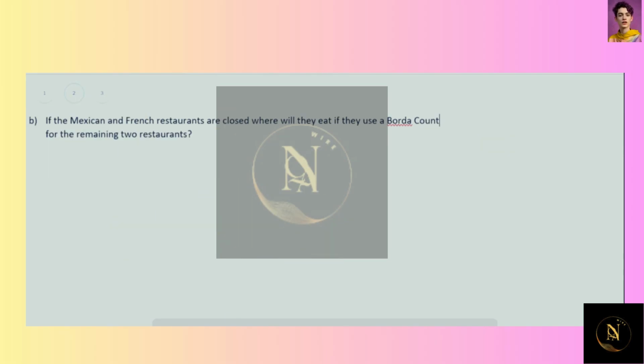The second part of the question then says, what if the Mexican and the French restaurants were closed? So now, still using a Borda count, there are only 2 choices. Which restaurant are they going to go to?